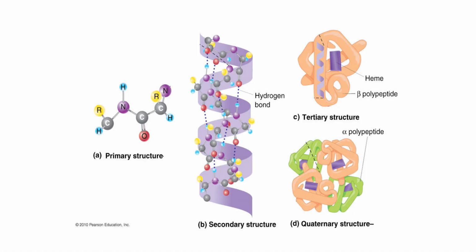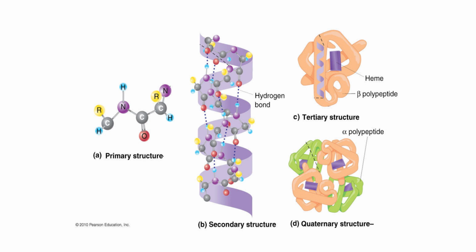Again, we can see here very clearly the primary structure of protein, that means 2 amino acids come together to form a peptide bond in between, and it is a linear chain of amino acids. Then in the secondary structure you can see the helical structure. We will see in the next chapter how this secondary structure is formed.